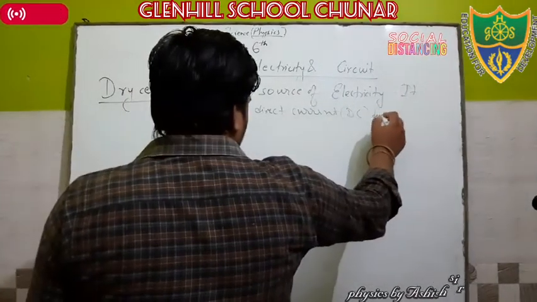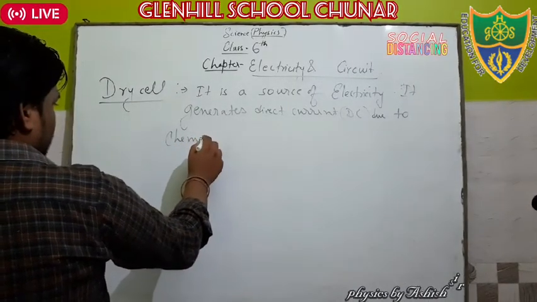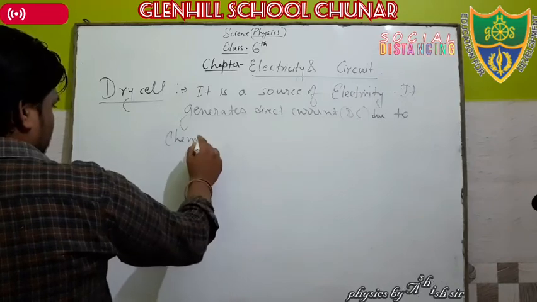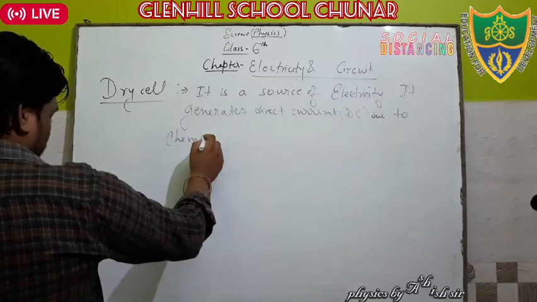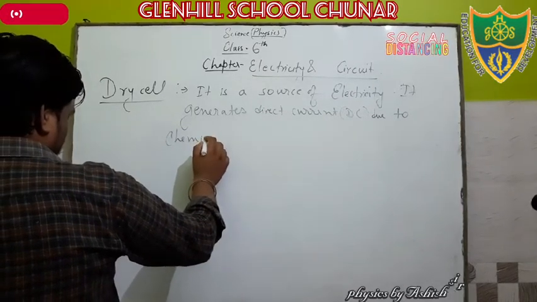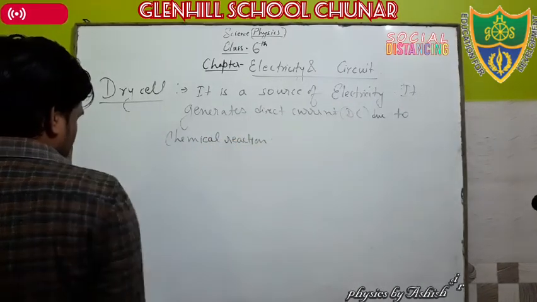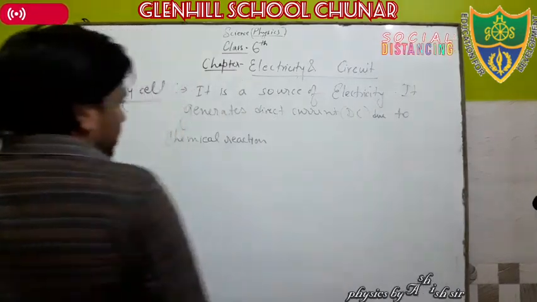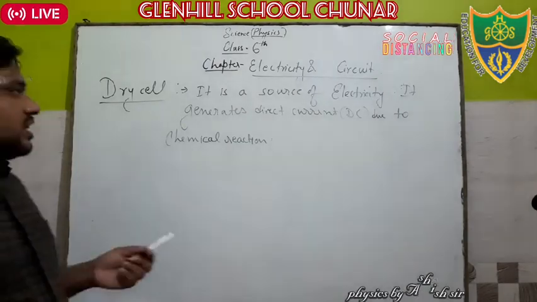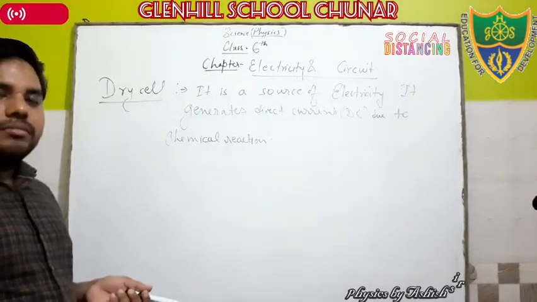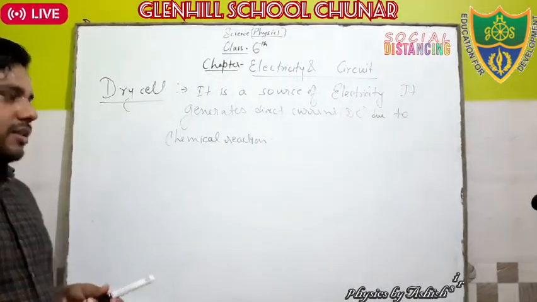Due to chemical reaction, a chemical reaction that takes place inside the battery. Clear? Now we'll discuss the label diagram of the dry cell.